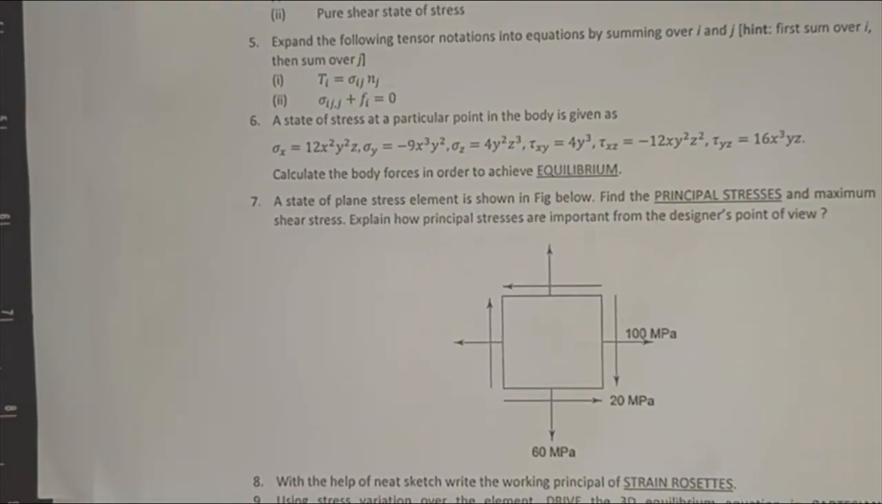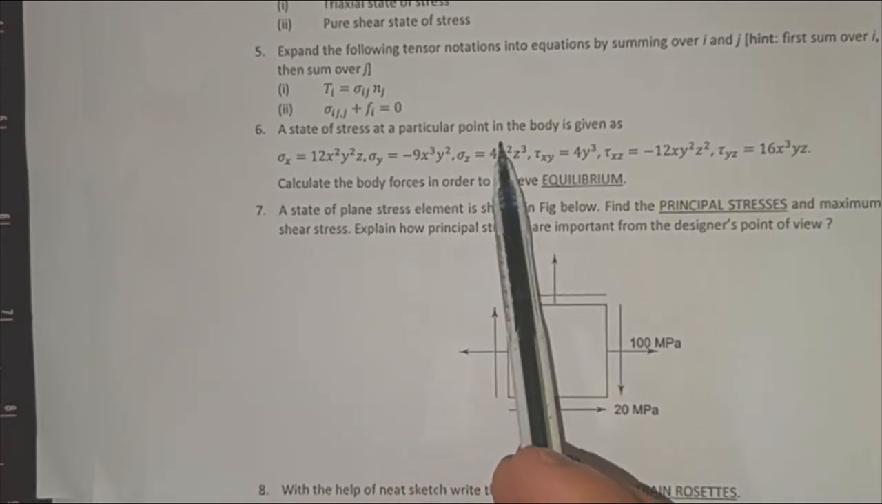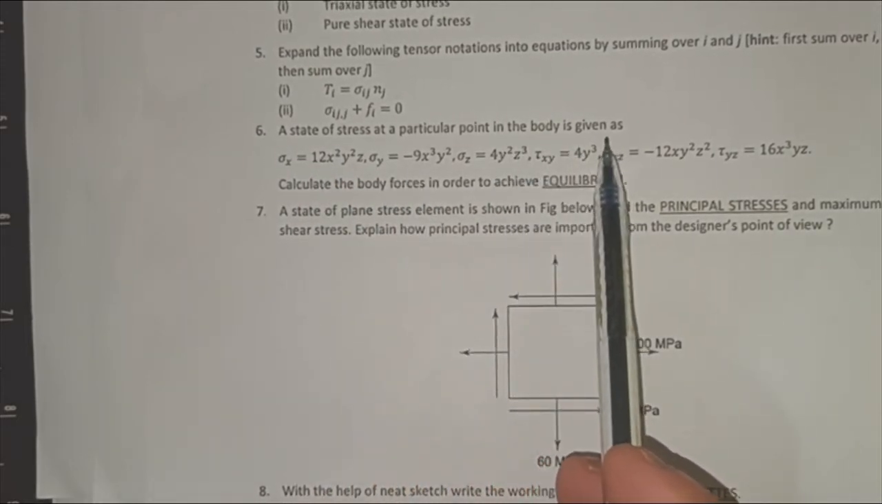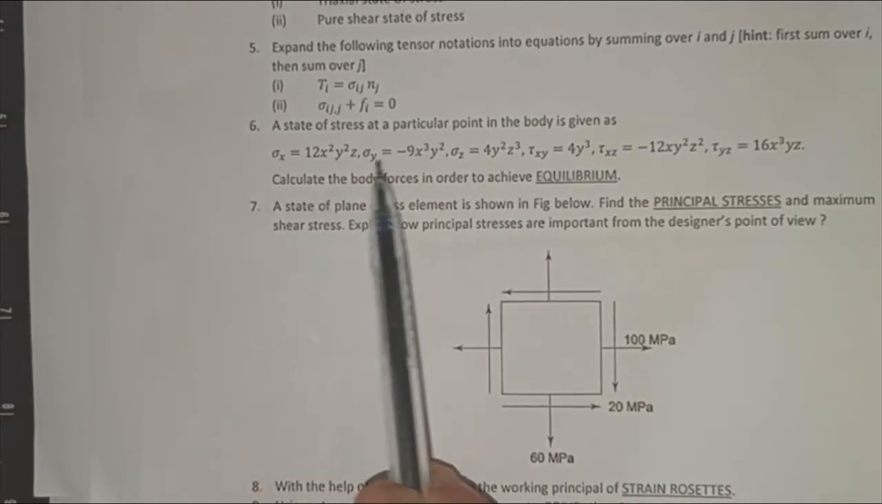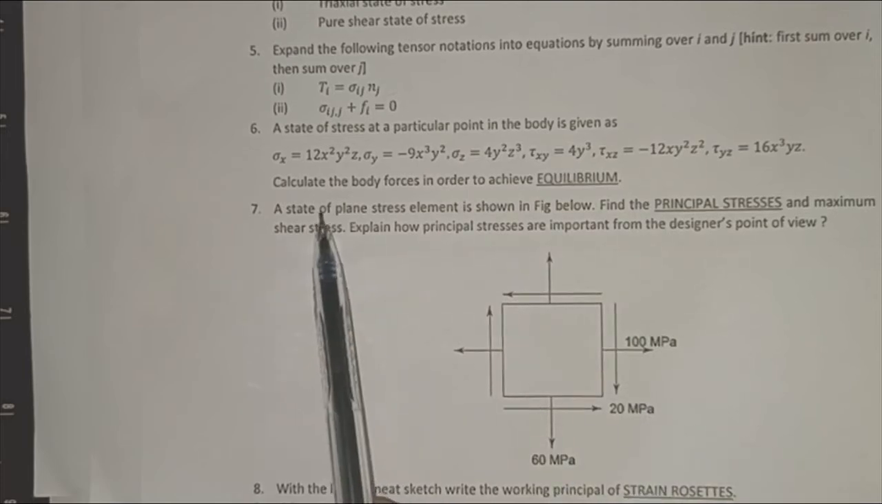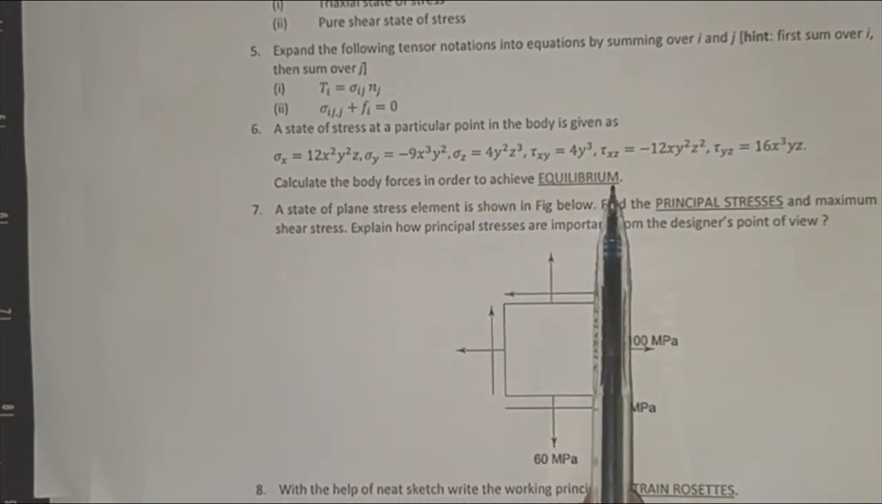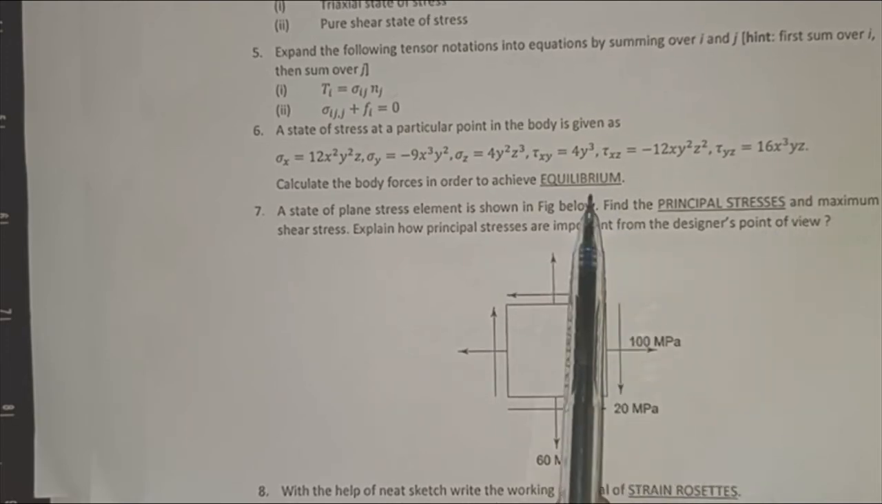Further, in another question, a state of stress at a particular point inside the body is given. So its state of stress is given, sigma x, sigma y, sigma z, and the shear stresses are given. Calculate the body forces in order to achieve the equilibrium. So what will you use for this? Take the equilibrium equation